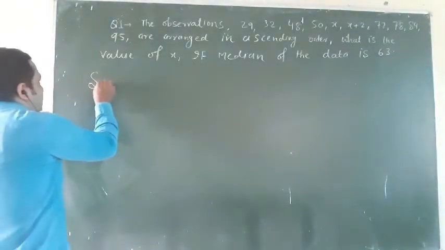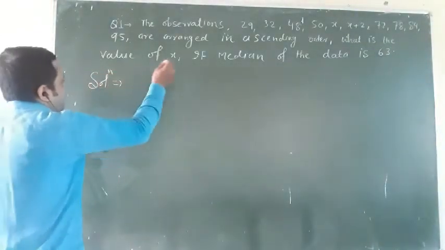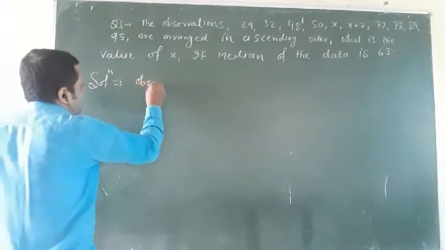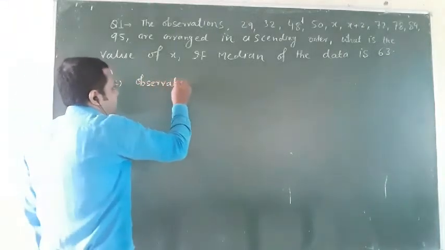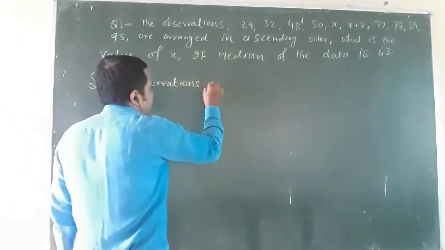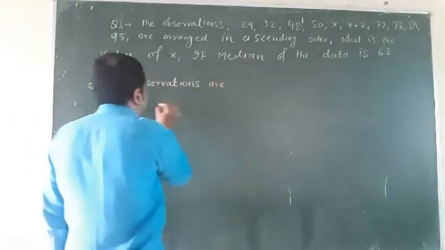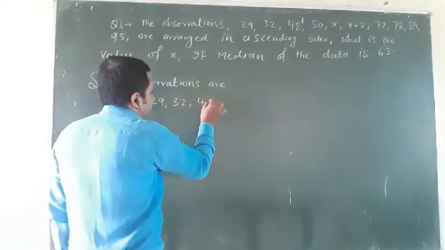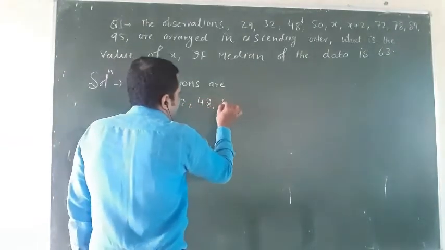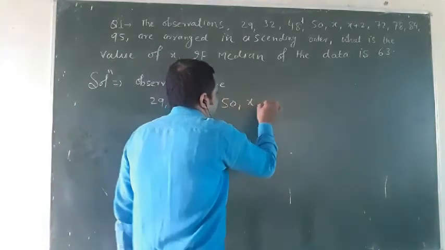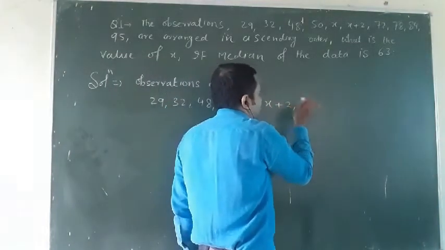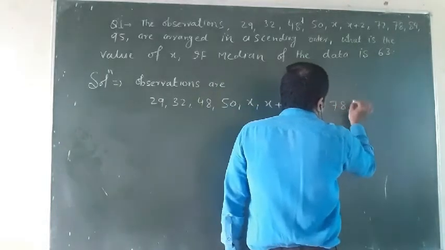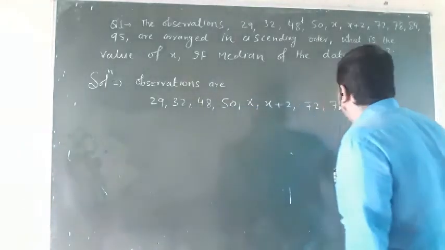First of all, I will write the observations: 29, 32, 48, 50, x plus 2, 72, 78, 84, 95.